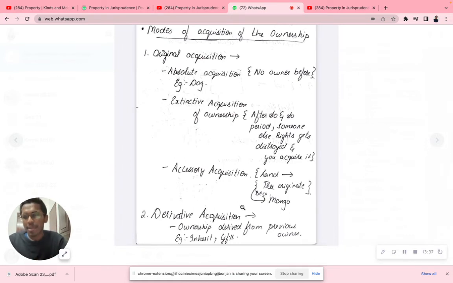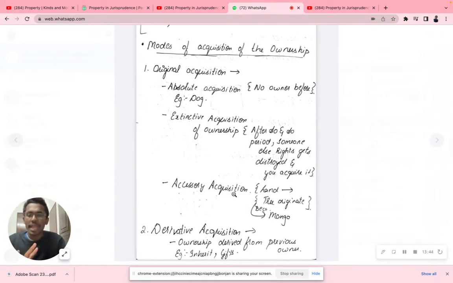Original acquisition includes absolute acquisition, extensive acquisition, and accessory acquisition. Okay, I hope it's clear for you. Absolute, extensive, accessory. Remember, AEA. I will also put a formula. It's called AEA. A stands for absolute acquisition. Remember the name of a dog. Second one is extensive acquisition. So, temporary period, extensive. Absolute acquisition, extensive acquisition, and accessory acquisition. It's like a temporary period you're acquiring all.